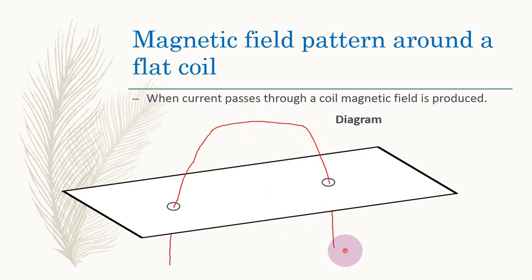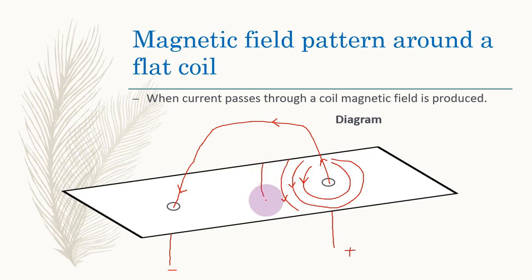And now assume that this side of the battery is plus and this side is minus. So this is the direction of current in the wire. Here the current in the wire is up and here the current in the wire is down. And we know that when the current is moving up, the magnetic field pattern is anti-clockwise. So here I am going to make an anti-clockwise magnetic field. Here will be another circle, and then another circle and so on. So here will be a magnetic field in this direction.